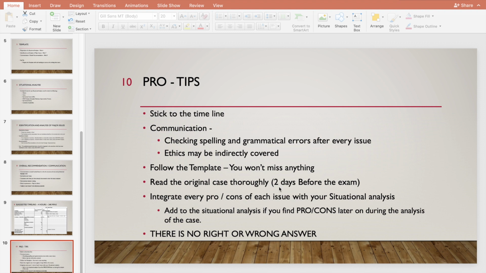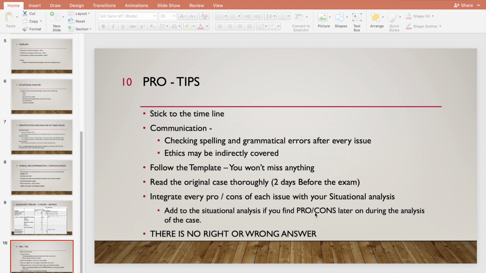Read the original case thoroughly. Again, I'm not asking you to read the original case the day before the exam. At least 2 days before the exam, you have to read the case and then create that bridging document, and then the day before the exam you can go through that bridging document and have everything in your mind of what needs to be done. Integrate every pro and con of each issue with your situation analysis. This is very, very important. Sometimes what happens is you find a pro and con and you're not able to relate it to a situation analysis, like the case facts and the other things that we talked about before. So what I did, I went into my situation analysis, created a case fact over there and then related a pro and con, so that my entire answer is related to my situation analysis.